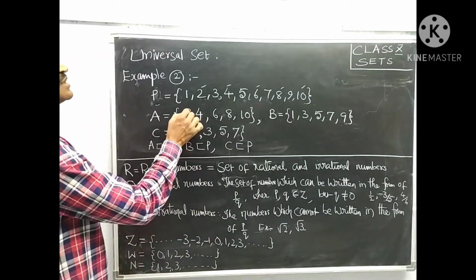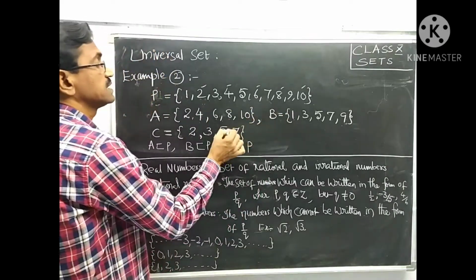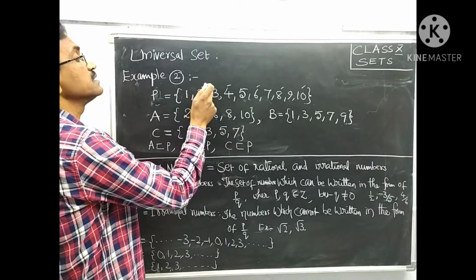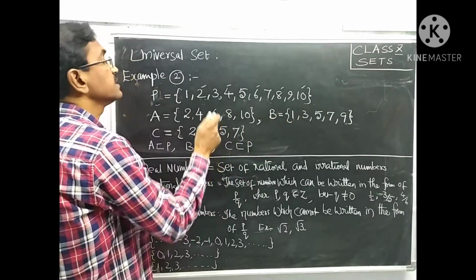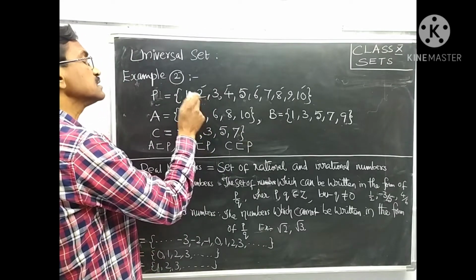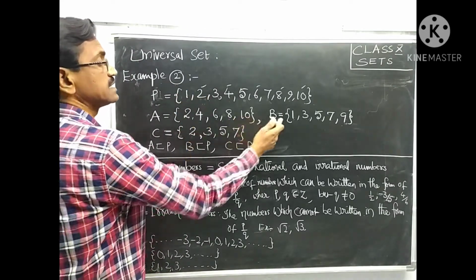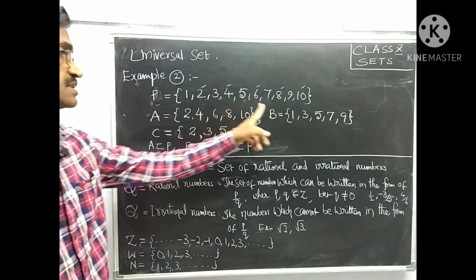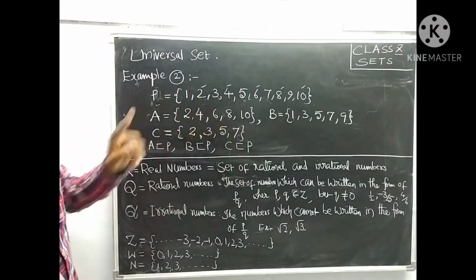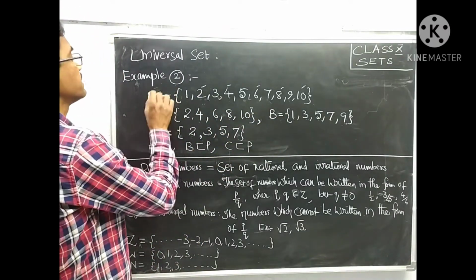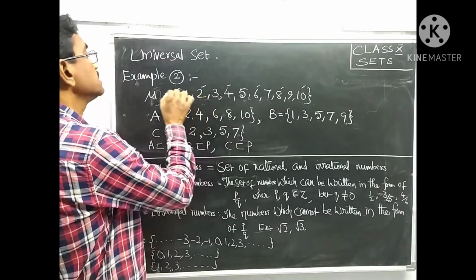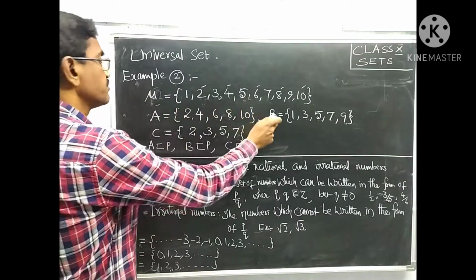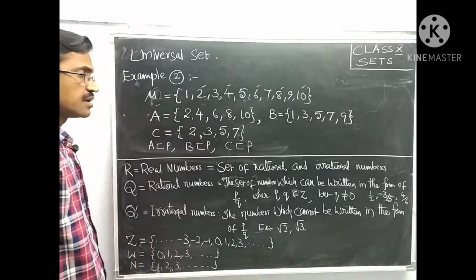Every set which we consider here is a subset of the given set, and this set has more elements than these sets. Then this set is called the universal set for these sets, not other sets. For these sets it is called the universal set. That's why it can be represented by mu. So this is the universal set for A, B, C.